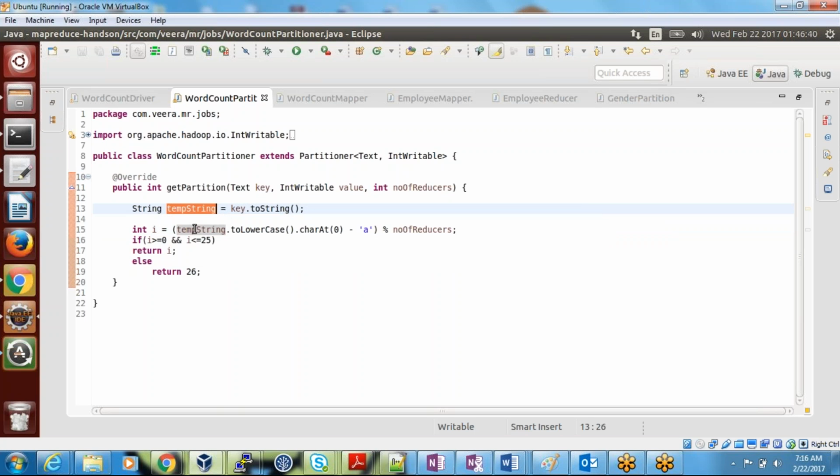Then after that I'm converting into lowercase. Why am I converting into lowercase? As I said before, irrespective of whether a word starts with a capital letter or a small letter, I have to keep it in a single file. That was my idea. So I have converted into string, then into lowercase. Even if it comes as a capital letter, it will convert into lowercase, right? I'm finding the character at the zero position. Zero position means the first position.